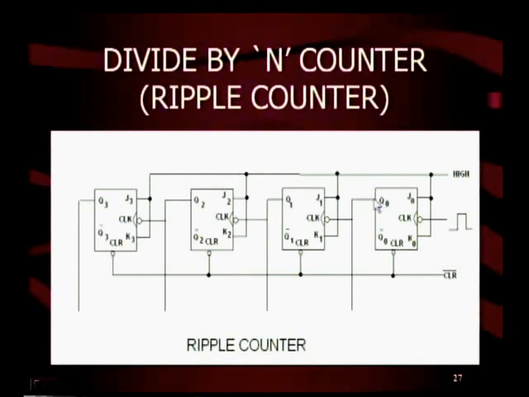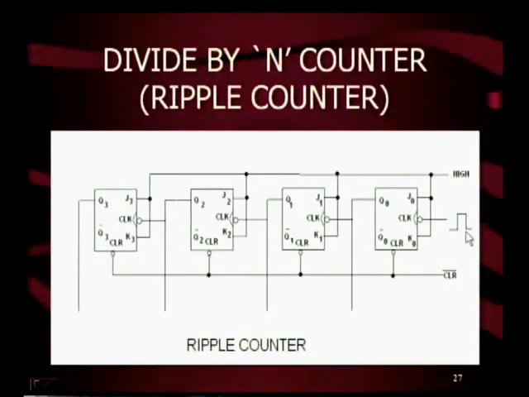The Q0 output is given to the clock of the next flip-flop. Q1 output is given to the clock of flip-flop 2, Q2 output is given to the clock of flip-flop 3, and an external clock is given to flip-flop 0. The clear signal is connected to the clear bar input. Whenever the clear bar is low, all the flip-flops are reset, then output Q is equal to 0, 0, 0, 0.